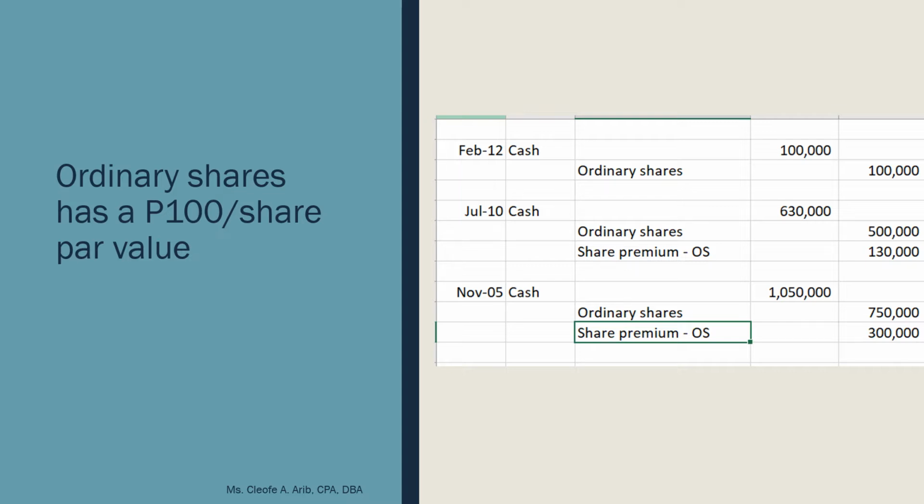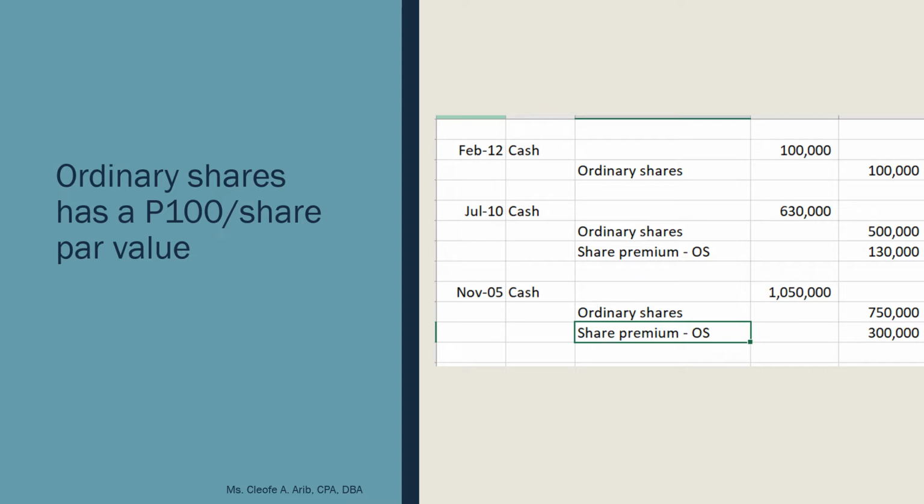We create another account title. We call that account title share premium. Now, I just put dash OS here. Why did I put dash OS? Because if you have preference shares, there may also be share premium for them. So to differentiate the share premium of OS from the share premium of PS, we add a dash. So you have here share premium dash OS.